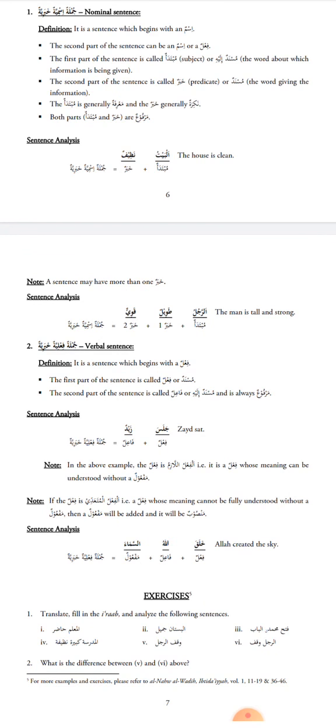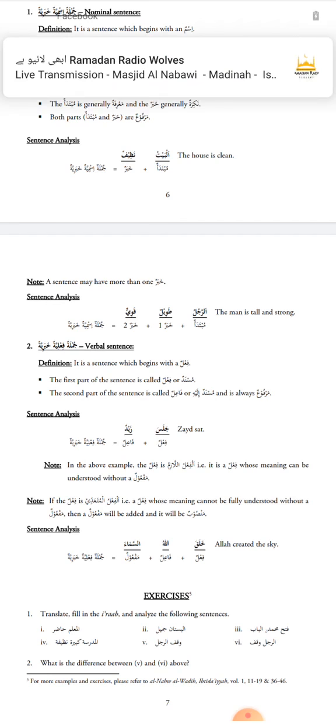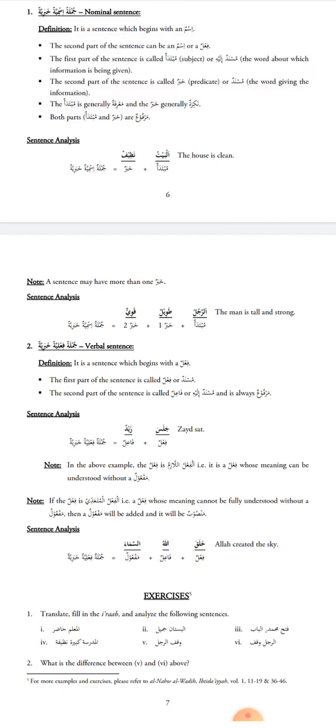For example, like I mentioned before, ar-rajulu tawilun. Ar-rajulu, the man; tawilun, is tall. Ar-rajulu tawilun, the man is tall. Who have I given news about? The man, ar-rajul. And what is the news? Tawilun, he is tall.